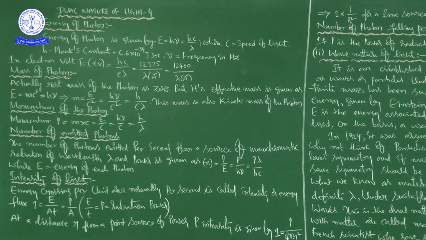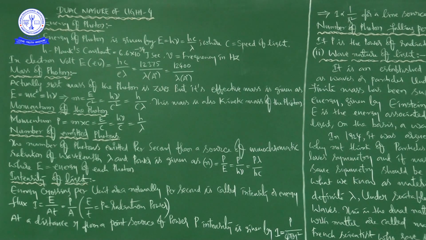Suppose you have h and nu, that is Planck's constant and frequency, then you can write the formula P by h nu. Suppose you have power, wavelength, speed of light and Planck's constant, then I can use this formula, P lambda by hc.